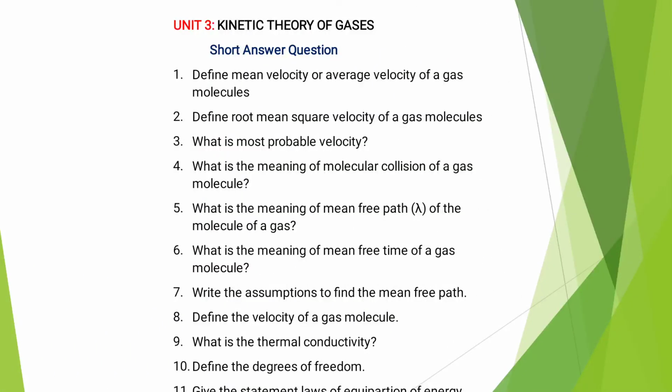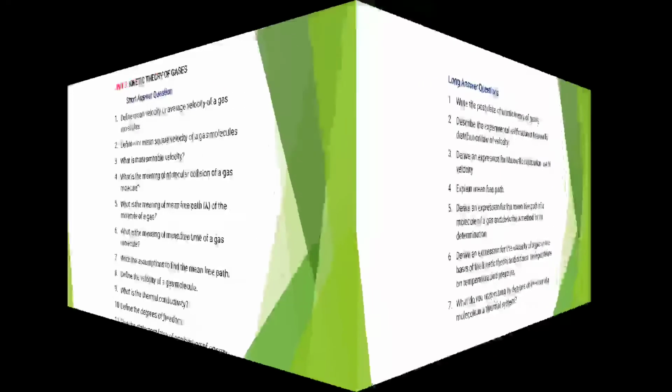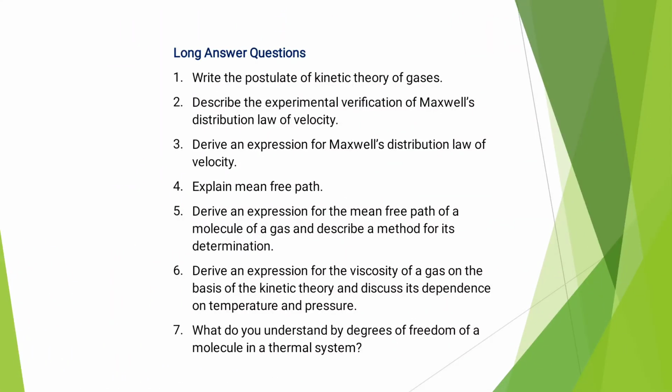In unit 3, related to kinetic theory of gases, they might ask what is mean velocity or average velocity of gas molecules, root mean square velocity, most probable velocity, then mean free path, write the assumptions to find the mean free path, what is thermal conductivity, degrees of freedom, and statement of the law of equipartition of energy. Then in the long answer questions they might ask you to write the postulates of kinetic theory of gases.